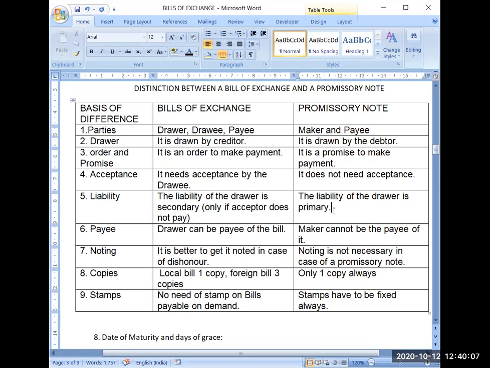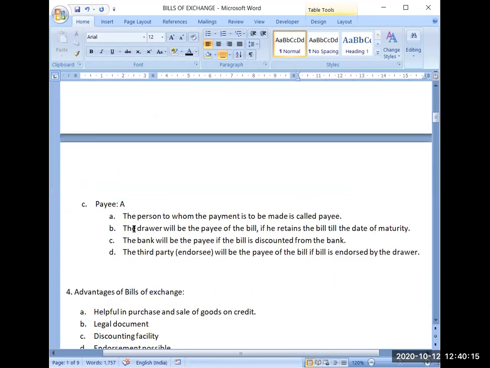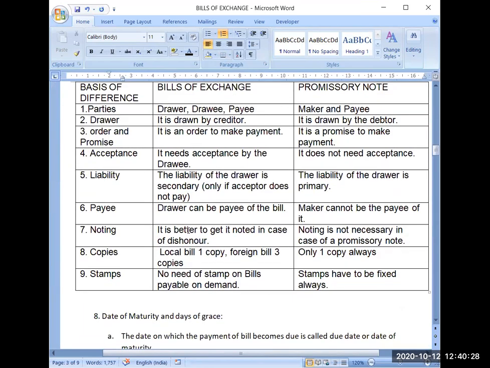Next point is, drawer can be payee of the bill. So here I told you also in the morning, that in case the drawer keeps the bill with himself only till the date of maturity of the bill, then he will become the payee of the bill. He will be the person who will be entitled to receive the payment. But maker can never be the payee of the bill.